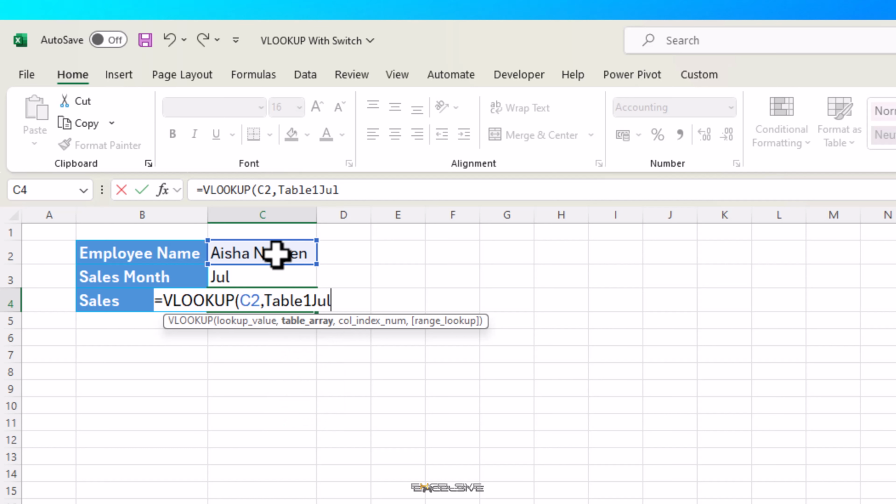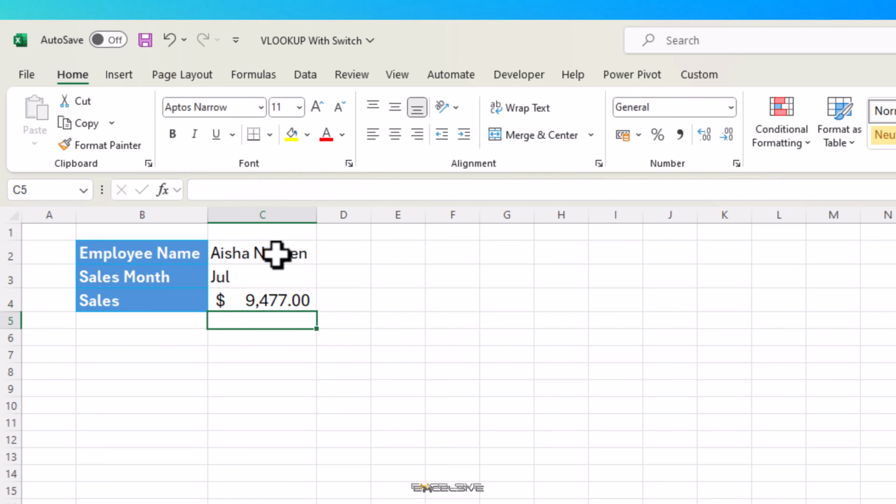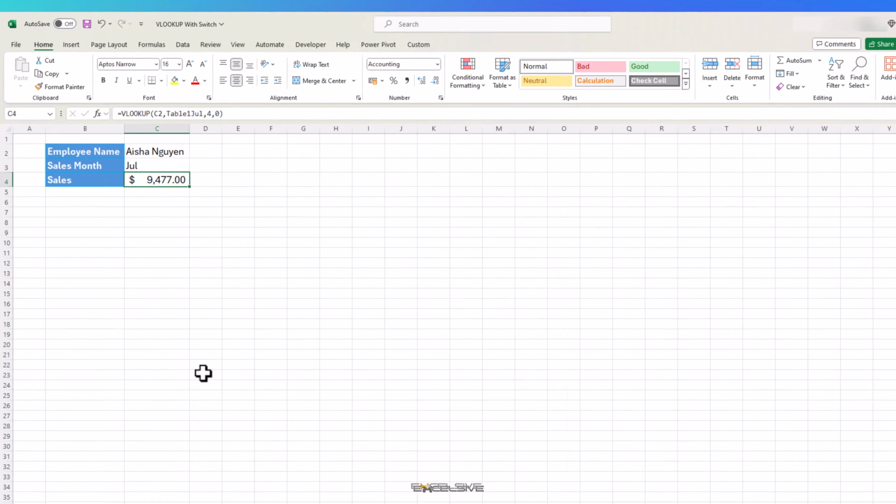Now for column index number, we mention 4 since our sales data is in the 4th column. Range lookup is 0 because we want an exact match, and done. Here we have our value. Let's verify with Miss Aisha.